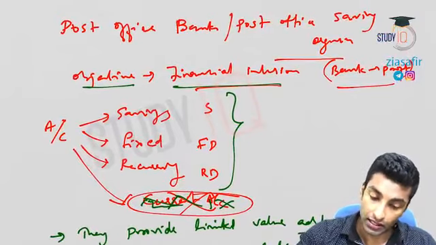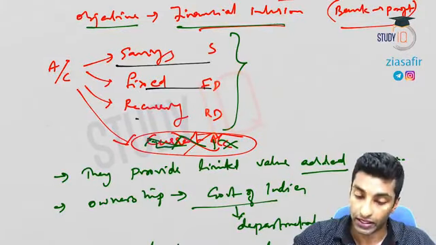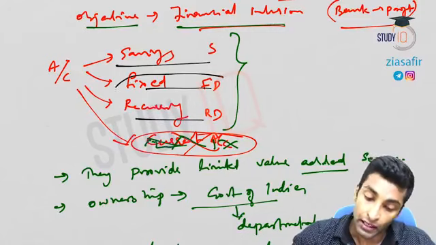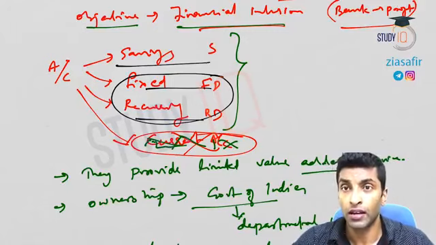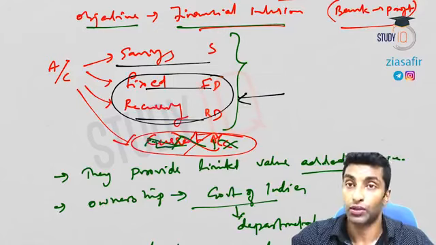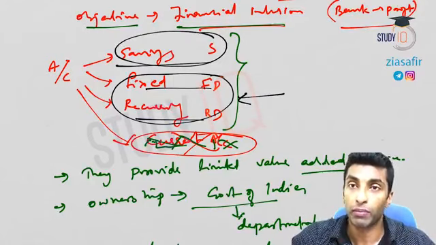We have discussed post office banks, and I told you the different accounts are savings account, fixed deposits, recurring deposits. Fixed and recurring are not demand deposits, they are time deposits or time liability. Savings account money will also be added now.